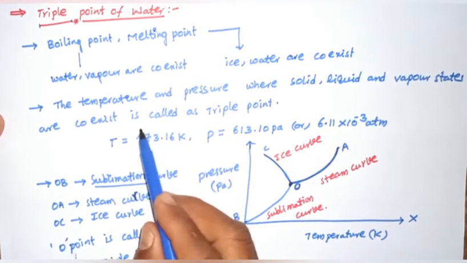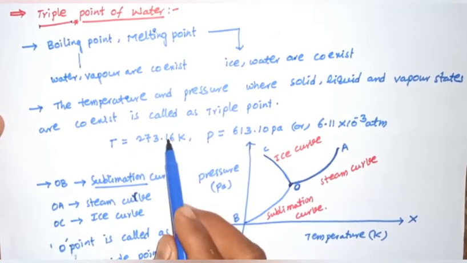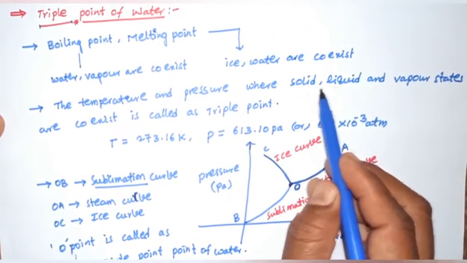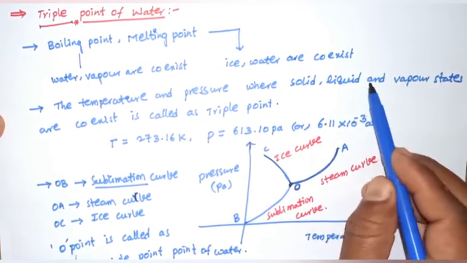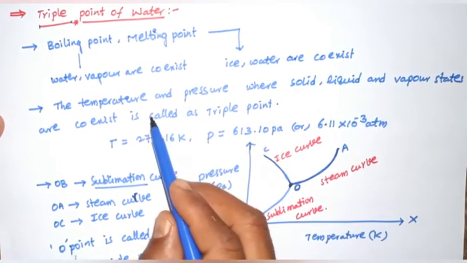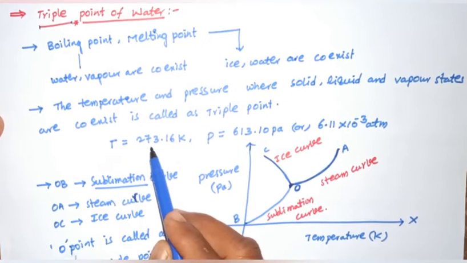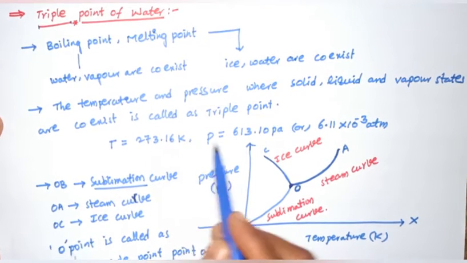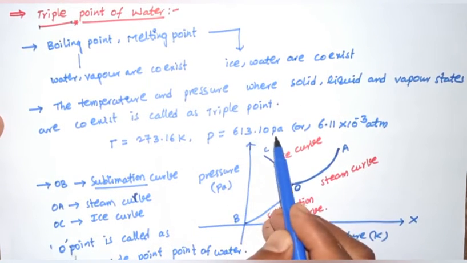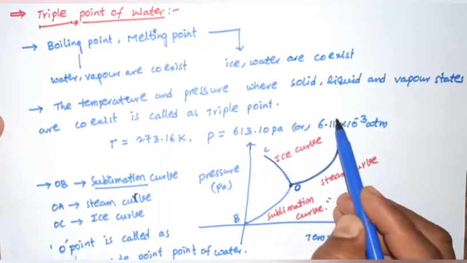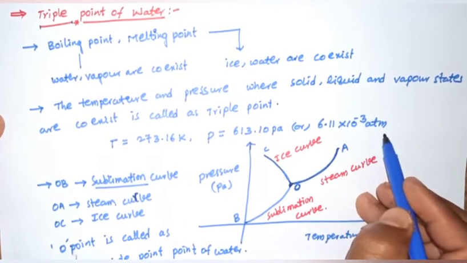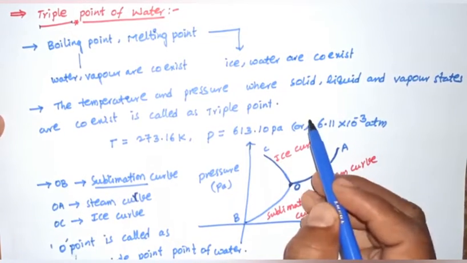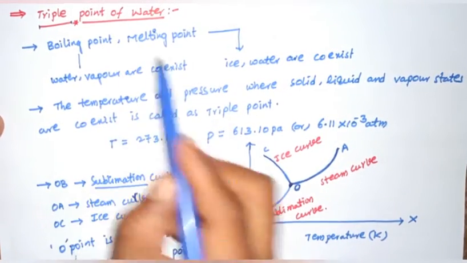So this is about the triple point of water. The condition is that the solid, liquid and vapor states coexist at this point. The temperature is T equals 273.16 kelvins and the pressure is 613.10 pascals, or 6.11 into 10 to the power minus 3 atmospheres.